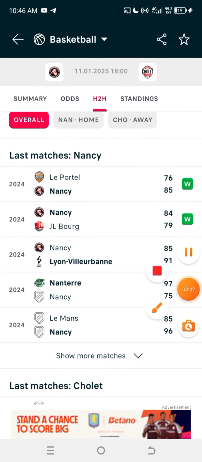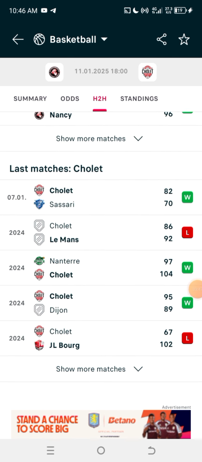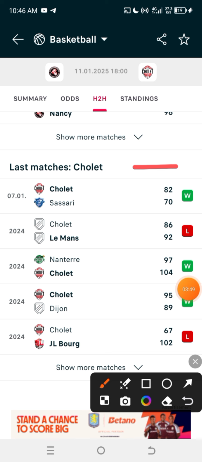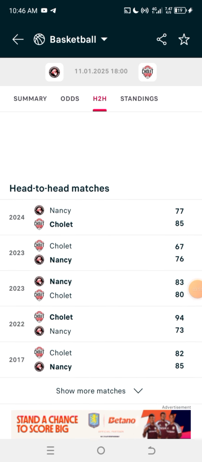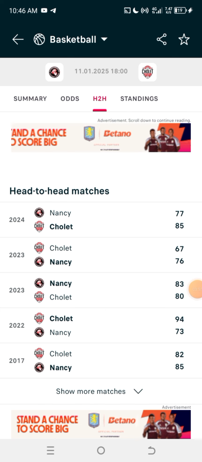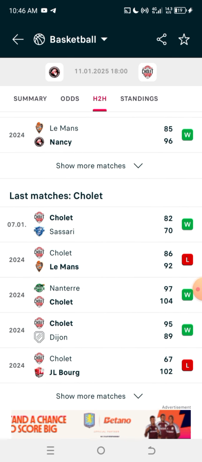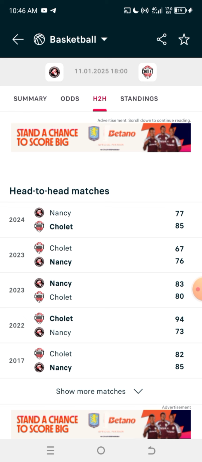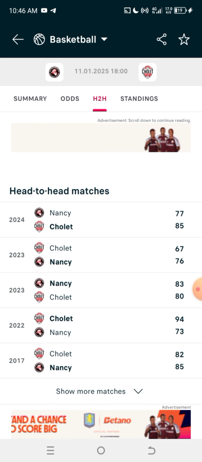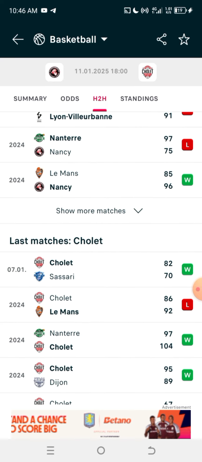So this is the analysis for home, the last 5 matches for home, and this is the analysis for away, the last 5 matches for away, and this is their head to head, the last 5 matches for their head to head. Now I want to tell you something. You want to make sure that home has at least 5 matches played, because that's what you're going to be looking at, and away has at least 5 matches played, and the head to head has at least 5 matches played, right? So without wasting your time, let's get started.